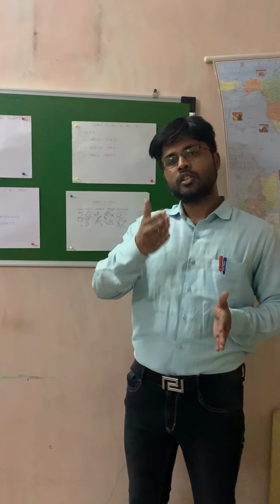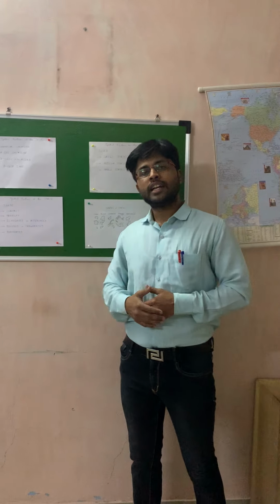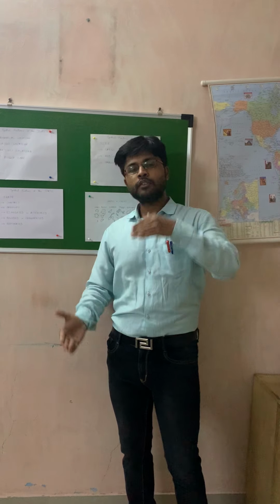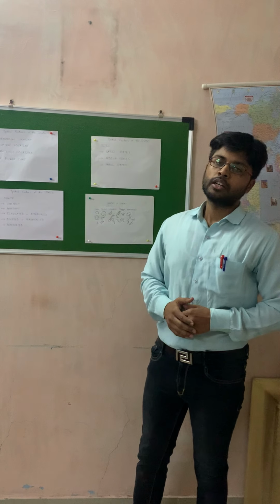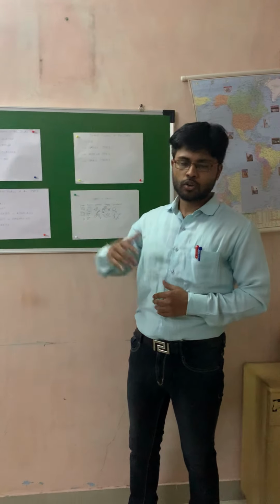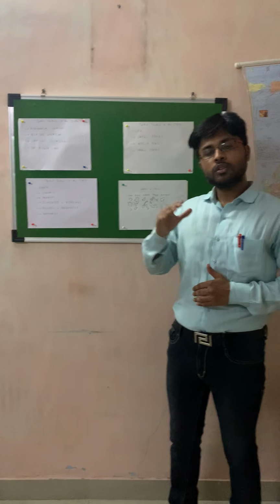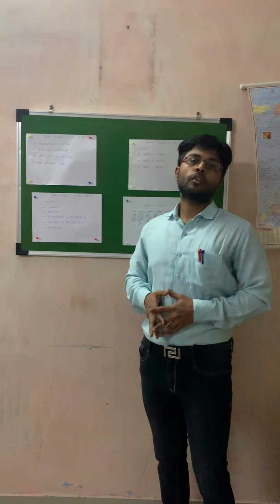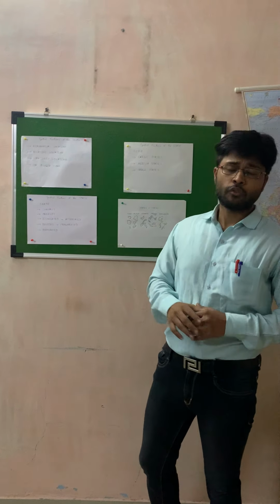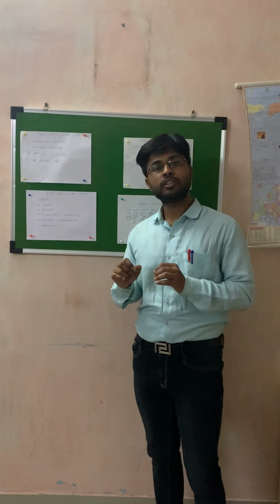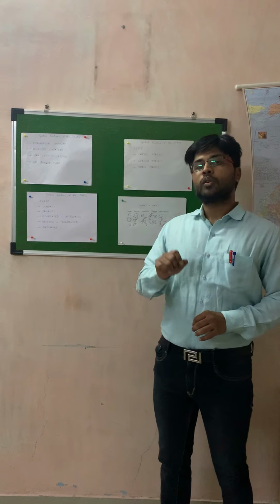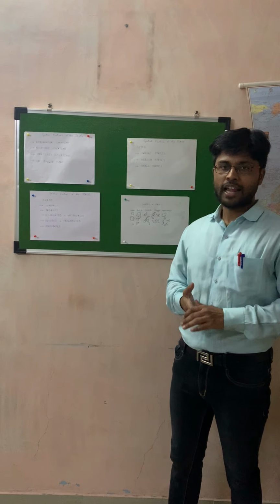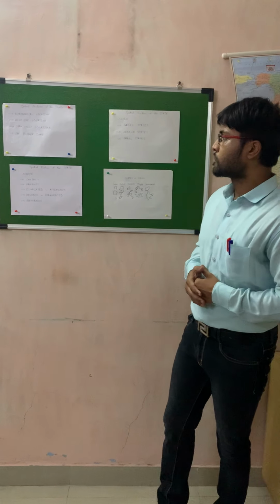If we see the longitudinal location, roughly 60 degrees to 96 degrees is there. From Kanyakumari to Kashmir, from Kutch to Arunachal Pradesh, or till Assam or Arunachal Pradesh. This is the latitudinal and longitudinal location, which is nothing but a synonym for the astronomical location. For each and every state in the world, the astronomical location plays an important role: how much is the extent of the particular country, latitude-wise as well as longitude-wise.